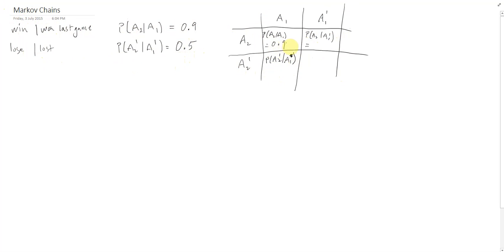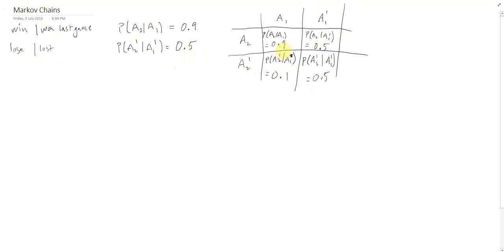So if they win again with 0.9, they will lose with 0.1. Here this is the probability that they will lose their second, given that they've lost the first already. And we're told that's 0.5. So obviously that means they've also got a 0.5 chance of winning even when they lost.